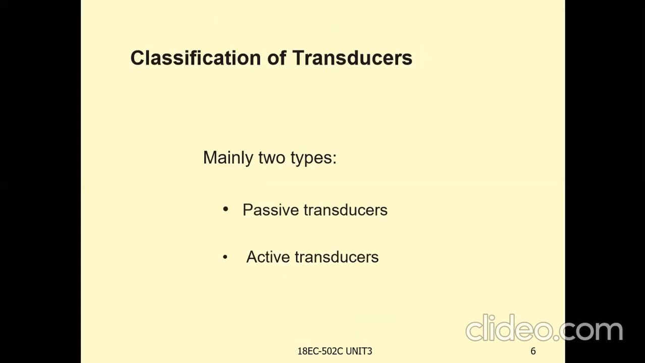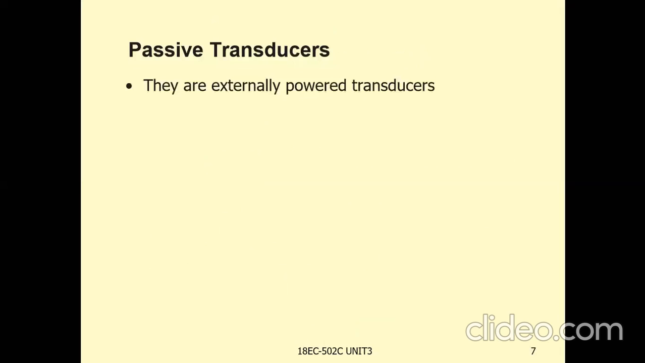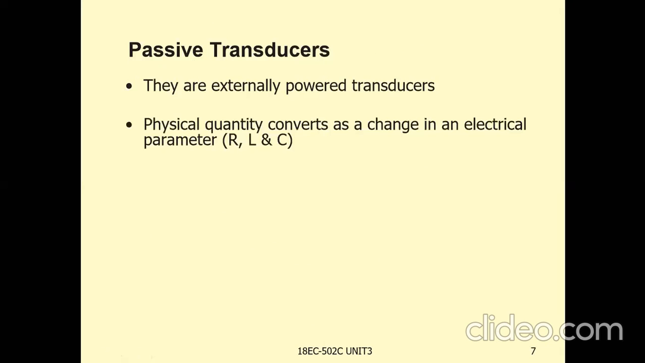Now we will see the classification of transducers. Transducers are mainly classified into two types: passive transducers and active transducers, depending on the signal available. What is a passive transducer? Passive transducers are externally powered transducers. The name itself indicates passive. So passive transducers are externally powered transducers.